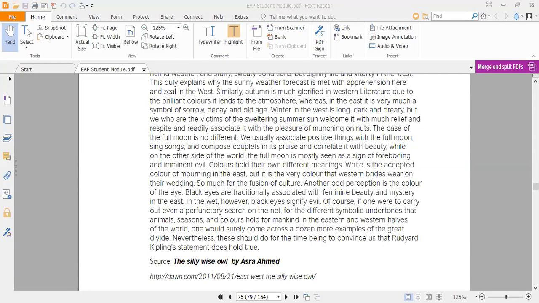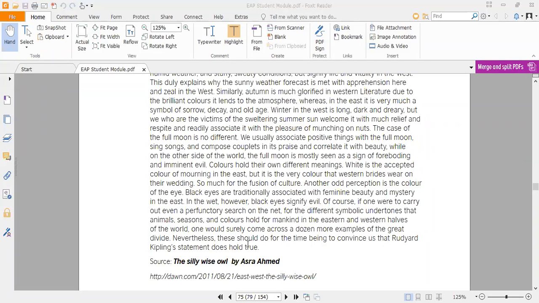In the west, however, black eyes signify evil. So western people do not like black eyes. They think that it is an omen of something bad, something evil, and they have the concept that black eyes show that something bad will happen. So in their context, black eyes are not admired, and they do not welcome black eye color as well.